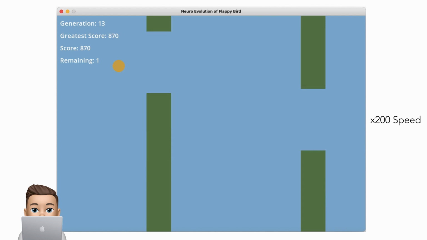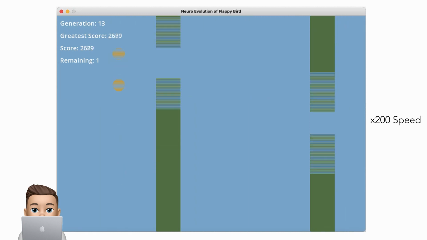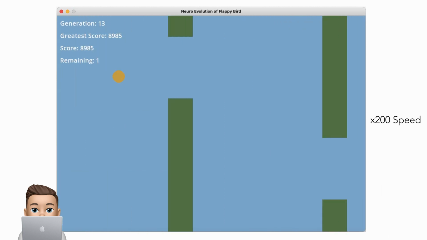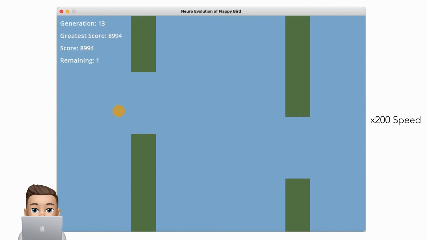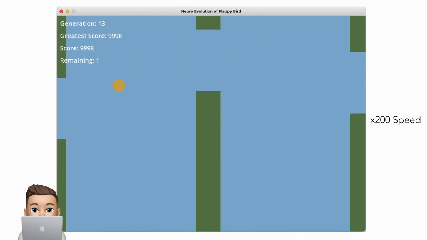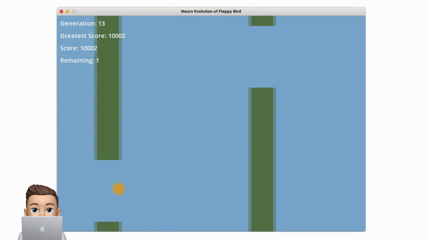Let's speed this up a lot. Well, that's 10,000 pipes. I think we can say this one has learnt to play Flappy Bird.